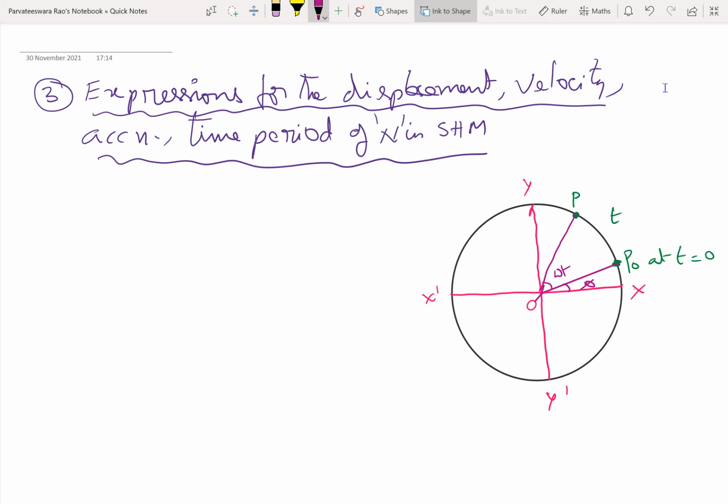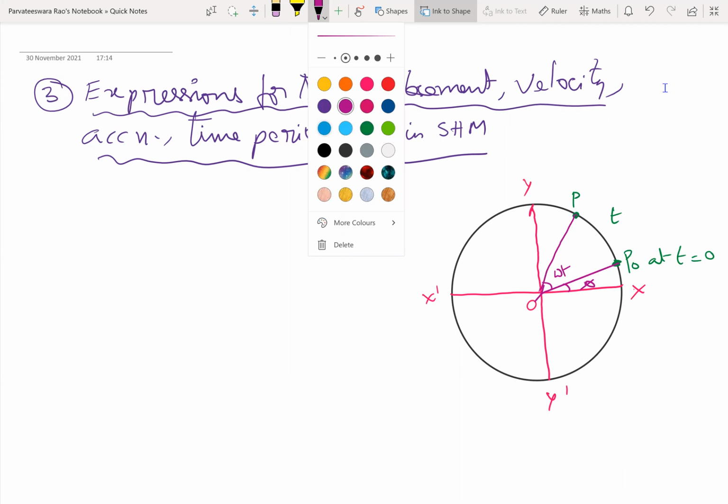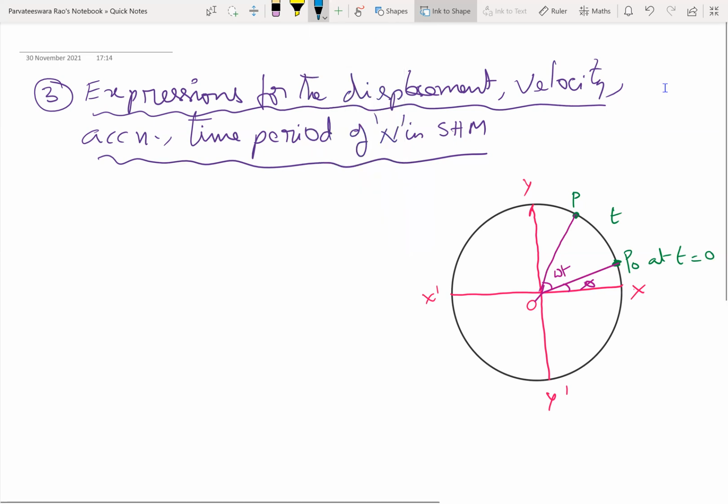So the projections of this circular motion, this is M and this is N. M and N are the projections of circular periodic motion onto the XO X dash and YO Y dash diameters.